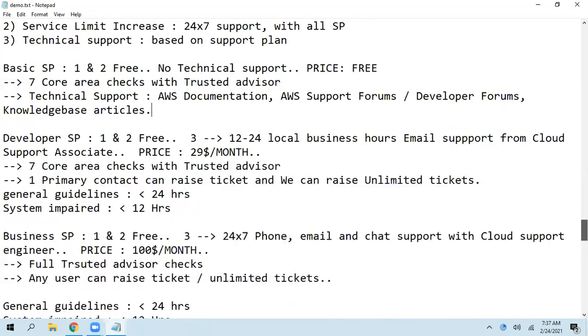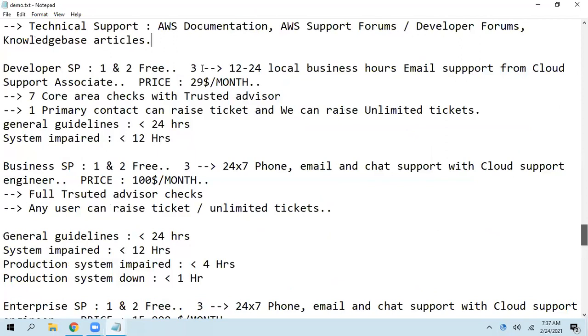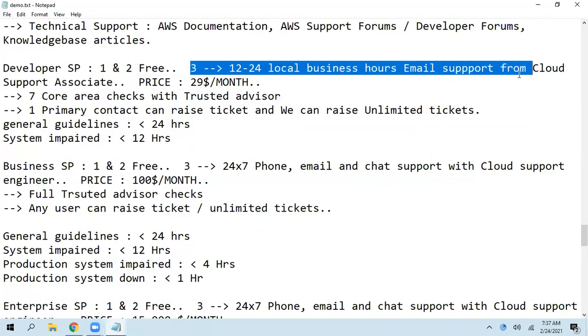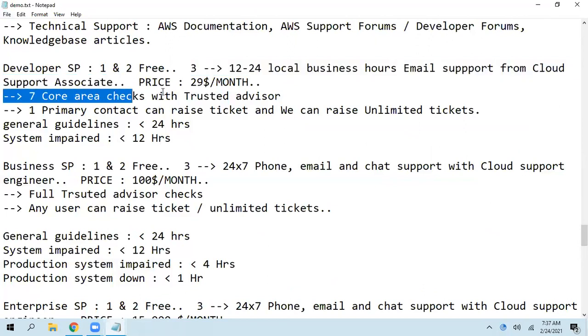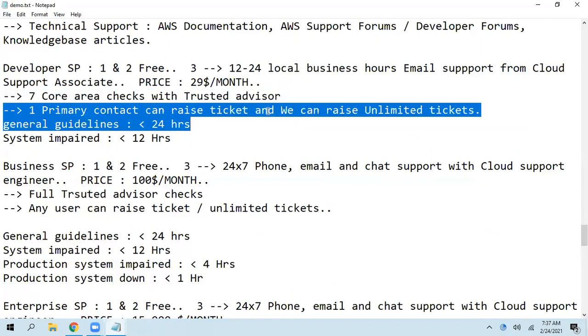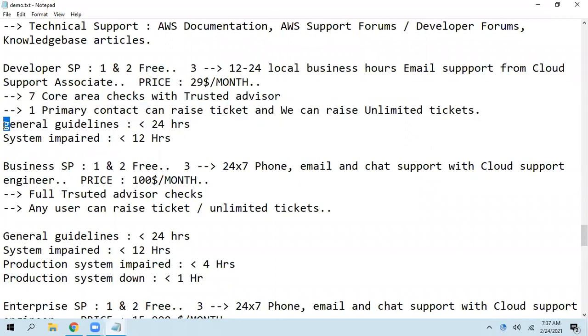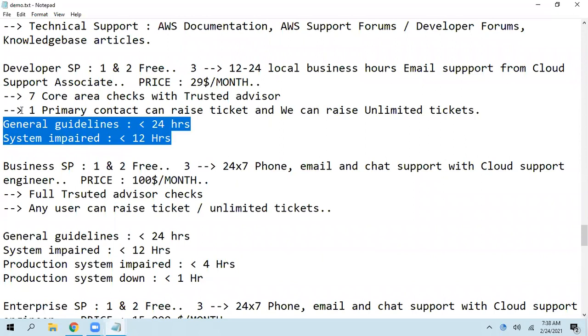But coming to the developer support plan, here we get 12 to 24 local business hours email support from a cloud support associate. We get Trusted Advisor checks, but only 7 core areas. One primary contact can raise tickets, and we can raise unlimited tickets. While raising a ticket, if you select the severity as general guidance, the response is less than 24 hours. If you select system impaired, less than 12 hours. Your issue is only going to be taken up, not resolved. Someone from AWS will contact you within 12 or 24 hours.